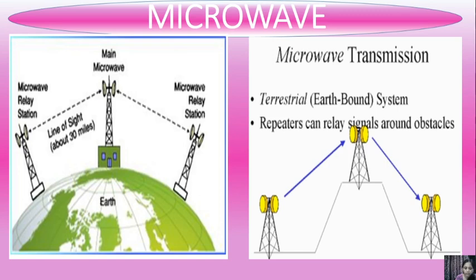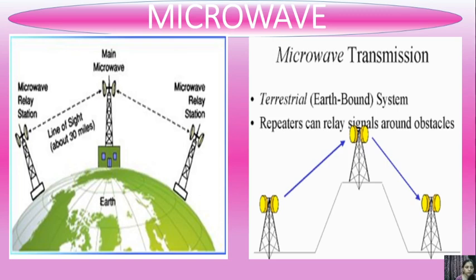And in satellite microwaves, signals travel from earth to a satellite in space and then back to a station on the earth. But in case of terrestrial microwave, signals are sent from one ground based antenna to another, as we can see in these two images here.